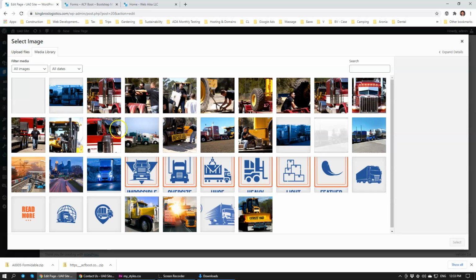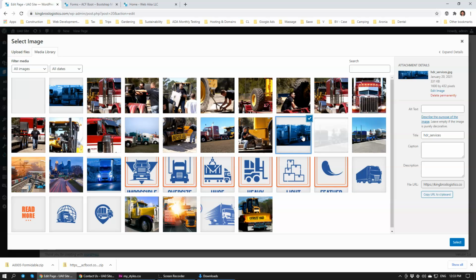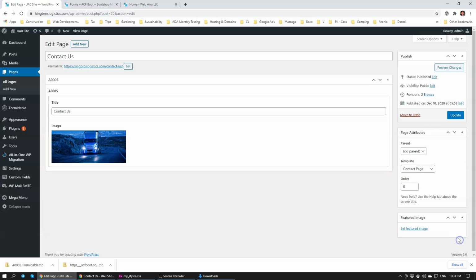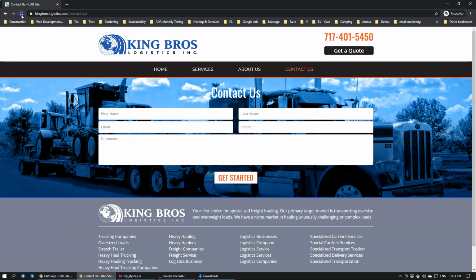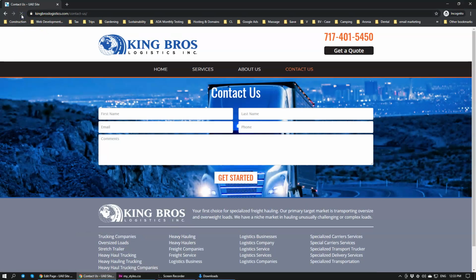Let's add a different image that has a better resolution. Okay, so this one is 300 kilobytes. Yeah, I think this one will be a lot nicer. Let's click update. Contact us. Refresh it. Yeah, there we go. A lot nicer. Okay, so that's pretty much it.